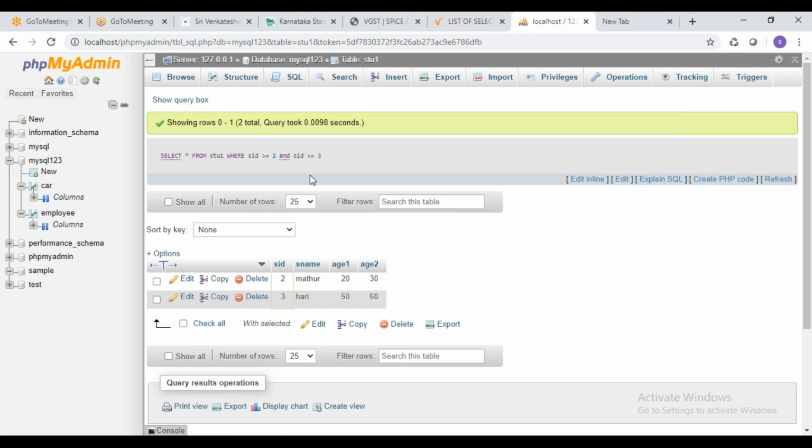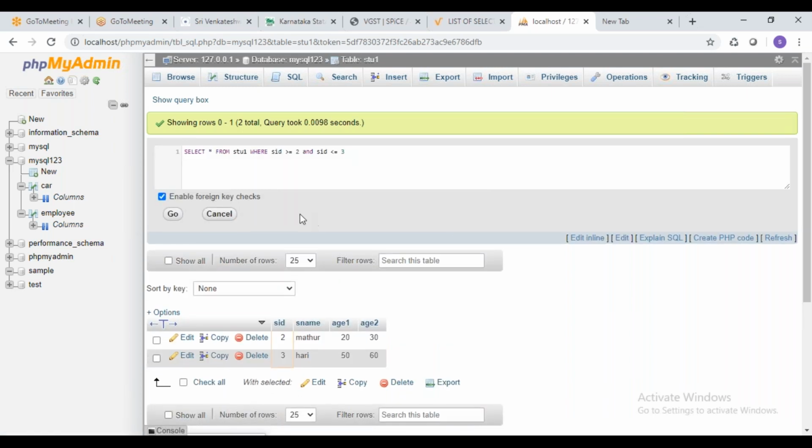Please ask if any doubts are there. So this query can also be written as select star from student where SID between 2 and 3, right? I want 2 and 3, because we have 4 values. I can also do it like this.